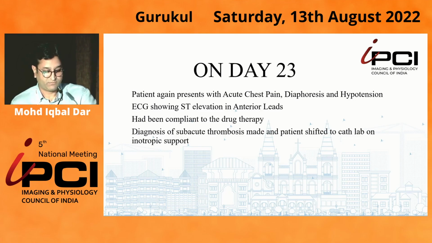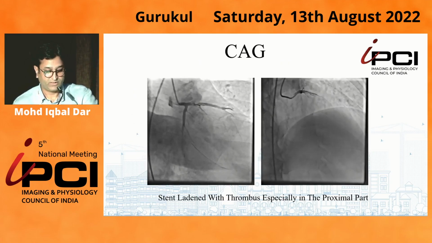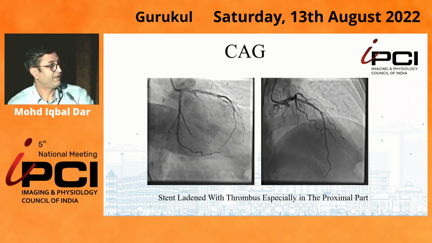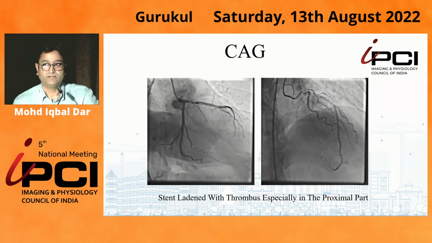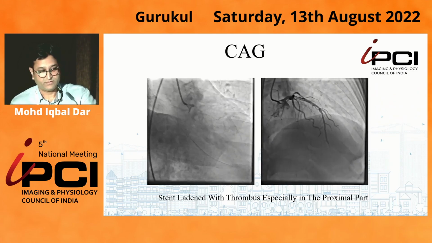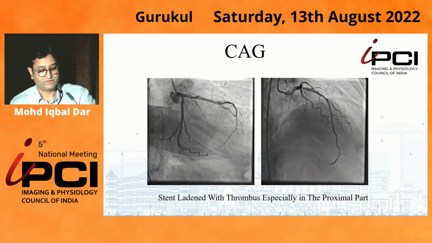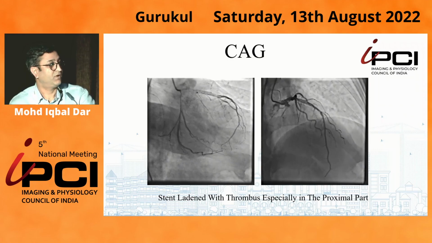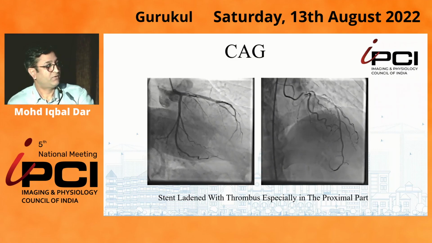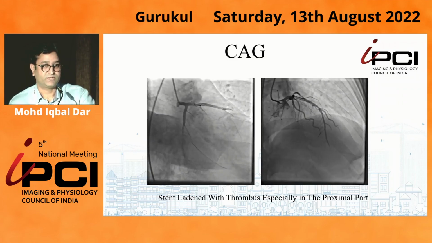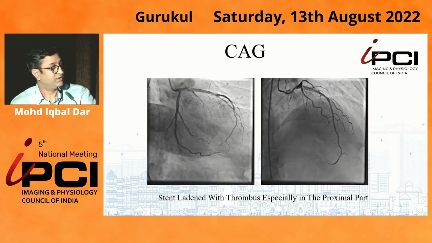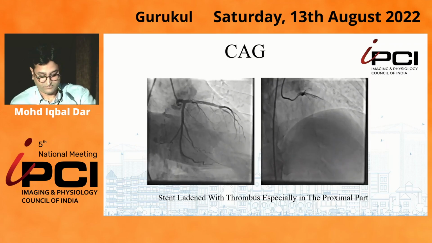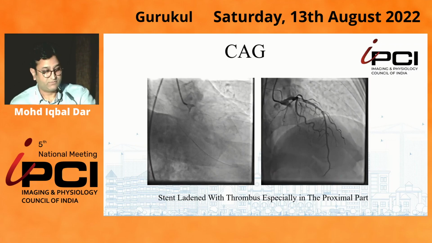The next day, the patient comes to our center, and we took him for an angiogram, and this is what we see. As you can appreciate, there's a thrombus in the stent, more predominantly in the proximal part, and somehow the thrombolysis has restored some TIMI 2 plus flow in the LAD, and the patient was relatively stable.